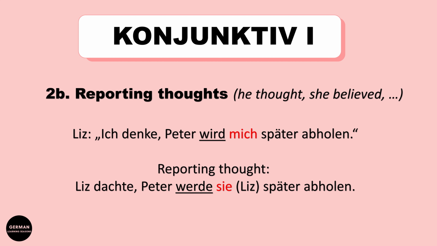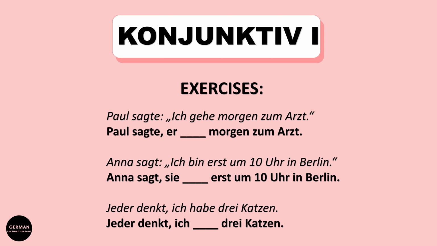So that's pretty much it. Now it's time for our exercises. Paul sagte, ich gehe morgen zum Arzt. In English, Paul said, I'm going to the doctor tomorrow. Now we want to cite him, which means we have to use the Konjunktiv 1. This would be, Paul sagte, er gehe morgen zum Arzt. In English, Paul said he would go tomorrow to the doctor.